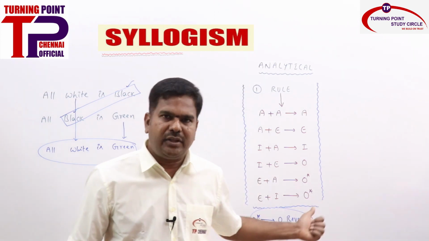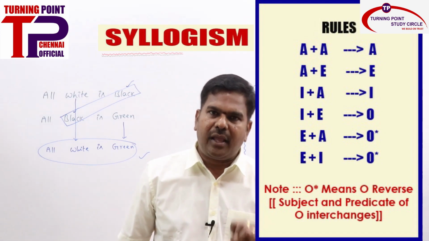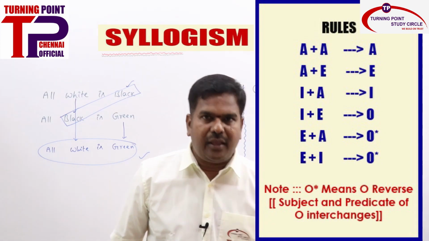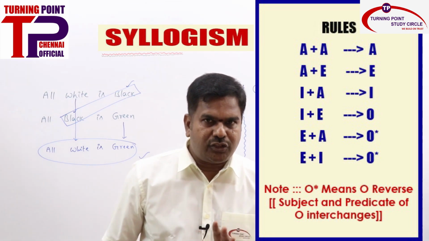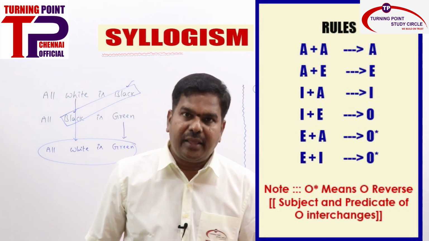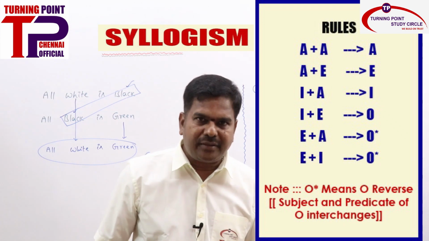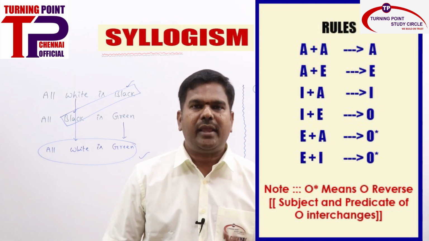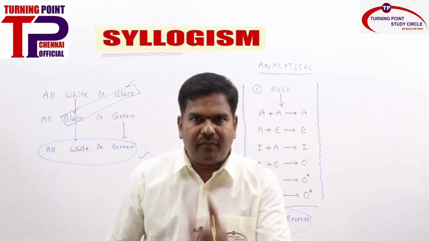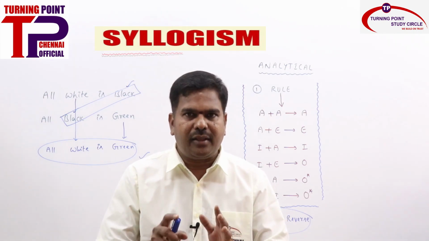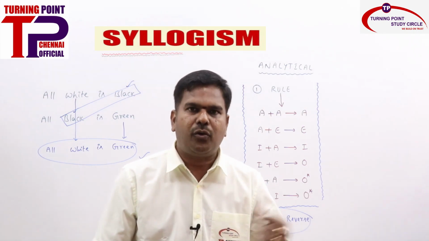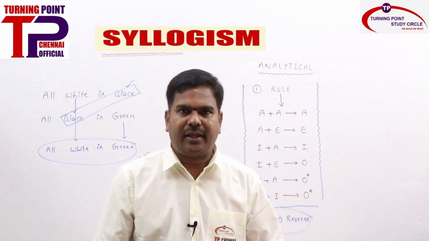Can we just recap: A plus A is A, A plus E is E, I plus A is I, I plus E is O, not O star, and E plus A is O star, E plus I is O star. We have only 6 rules. You should never forget this. It should be memorized now itself, in the class itself, so you should not focus on rules later.